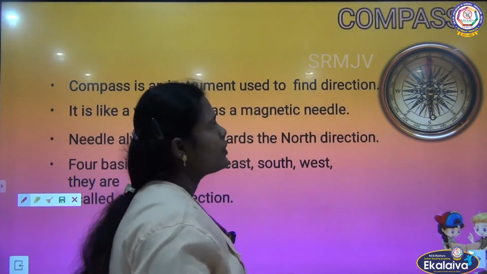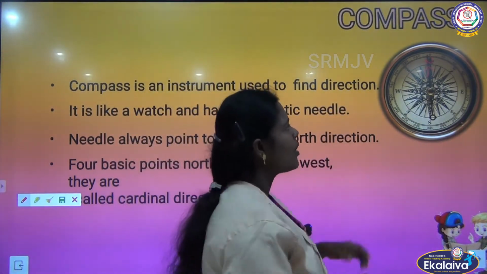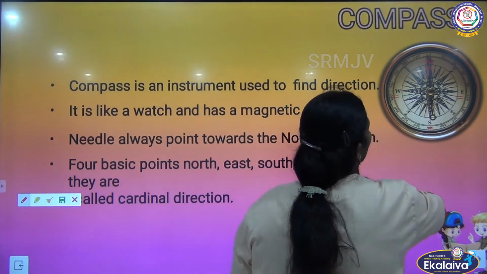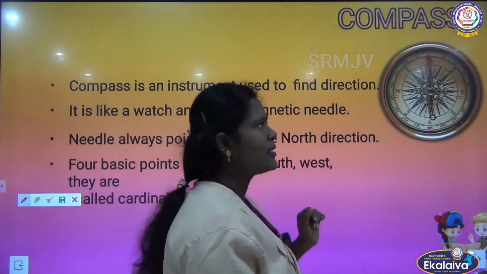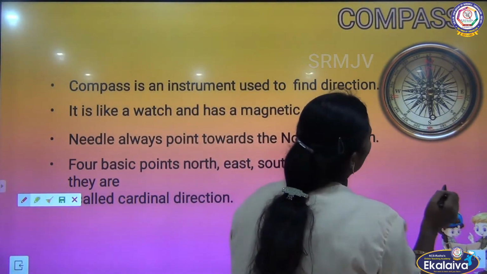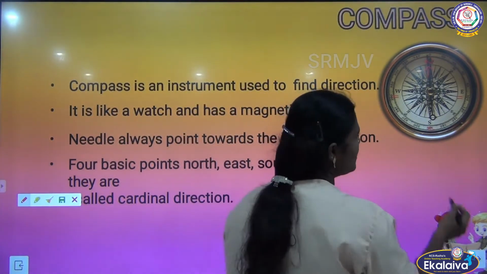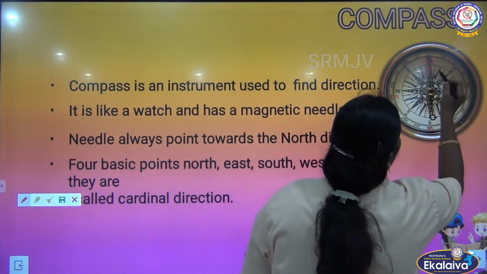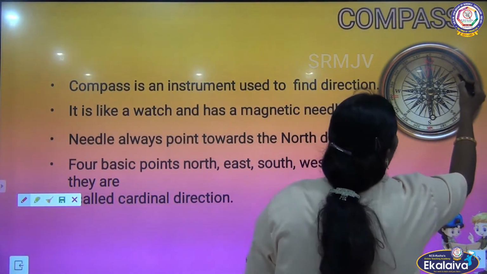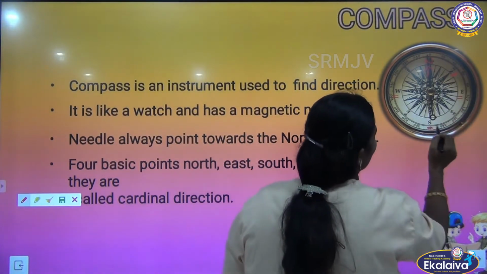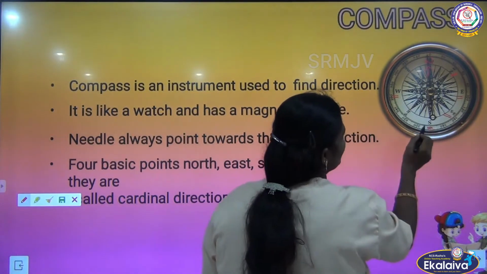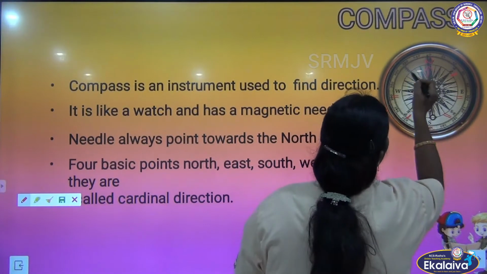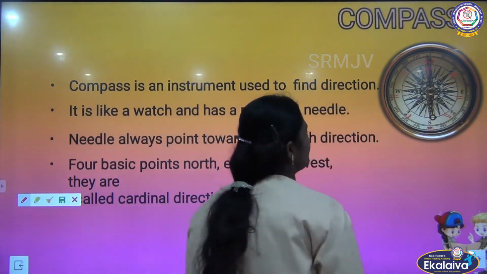Look at the compass, you will note that there are four main directions: north, east, south, west. They are called cardinal directions. Besides these directions, there are sub-directions also. Sub-directions lie in between the main directions. Between the north and east, there is the northeast direction. Between the east and south, there is the southeast direction. Between the south and west, there is the southwest direction. And between the west and north, there is the northwest direction.